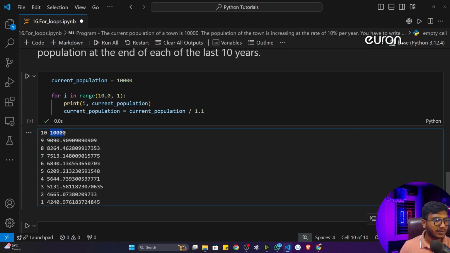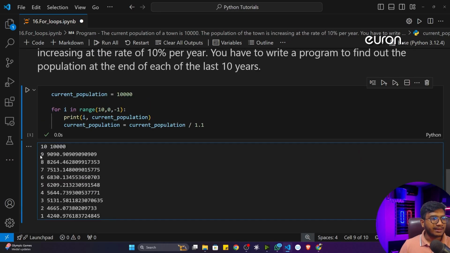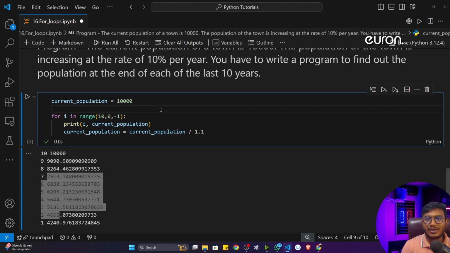So this is the current population, and this is the previous year population. That's how you can see all the population listed down. So yes, that's how we can use this for loop with any kind of problem statement. And going forward, we'll be doing so many projects and so many hands-on, and these particular things would be more clear.